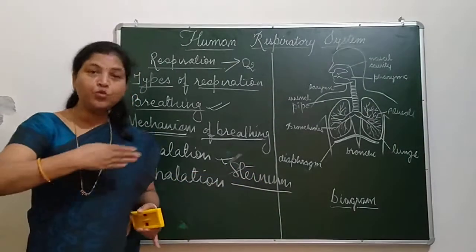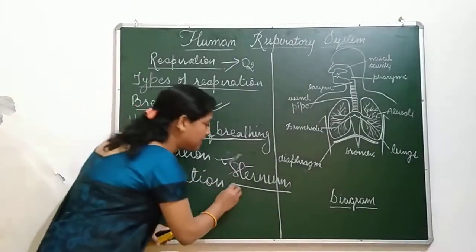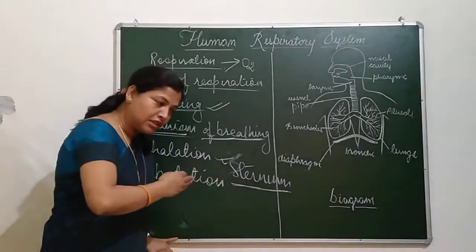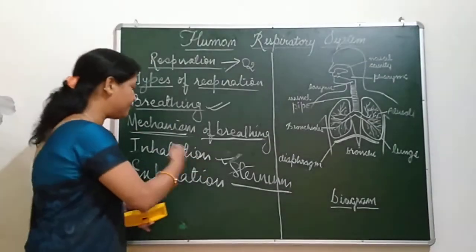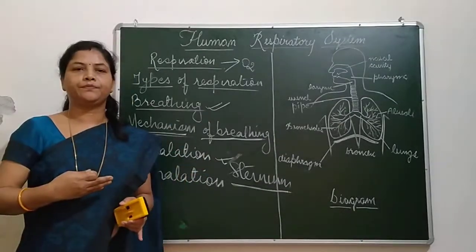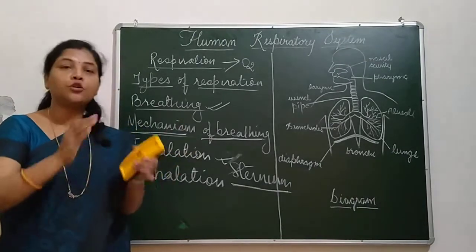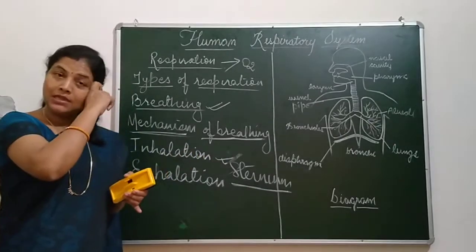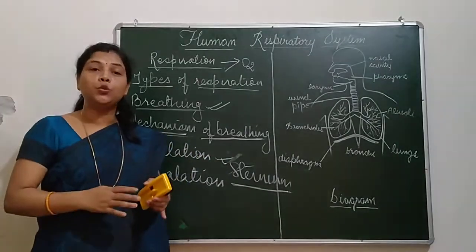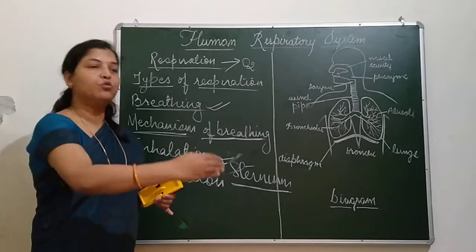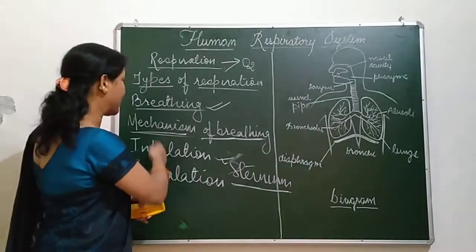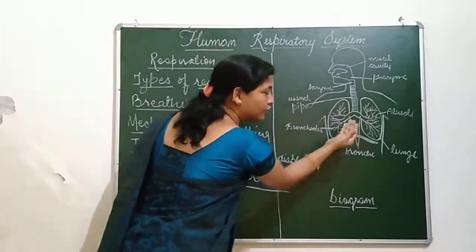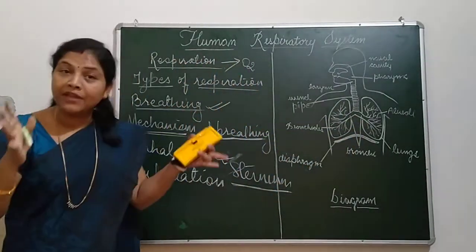So this sternum moves outward. And when the sternum moves outward, obviously the ribs connected with the sternum also move outward to give space to the lungs. And the ribs are connected with intercostal muscles. These intercostal muscles pull the ribs to move outward, to give space to the lungs. So this part moves outward, your lungs inflate.